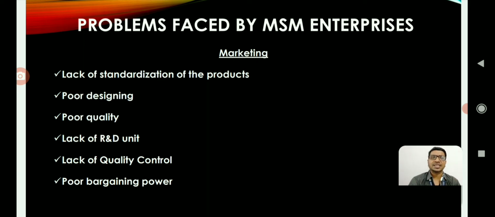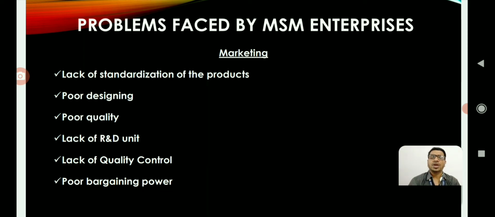There is a lack of consistency in the products and services, which is adversely impacting the prospects of the enterprises. The same thing applies for poor designing of the products and services, poor quality of products, and lack of consistency in quality of products. Lacking a research and development unit in the organization, because the size is very small, they may not afford to maintain a separate department called research and development. And lack of quality control. There must be some random checks to assure the customers about the quality of the products, which may be a lag area in micro, small and medium enterprises.